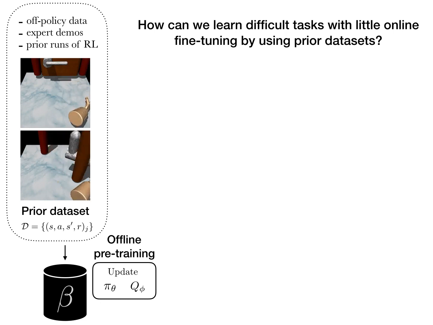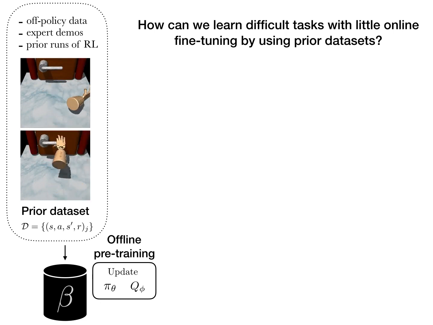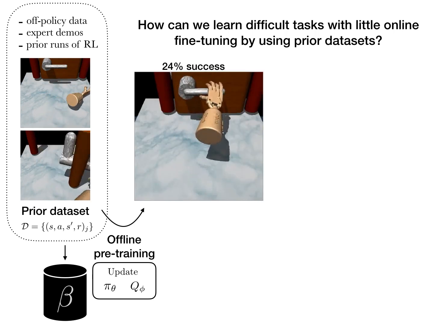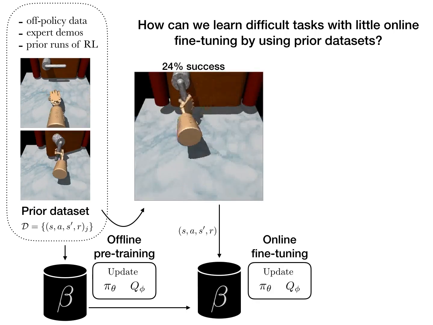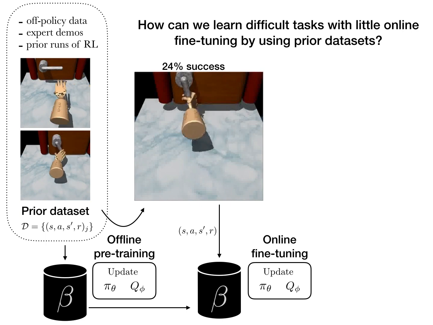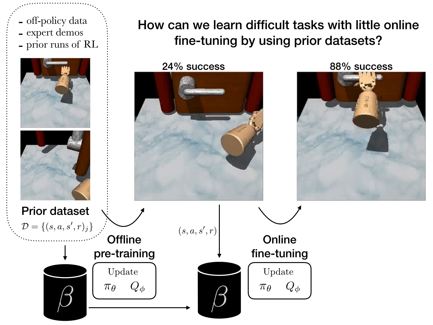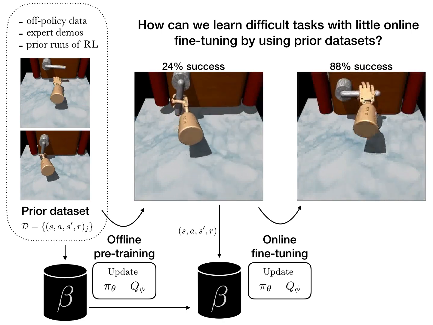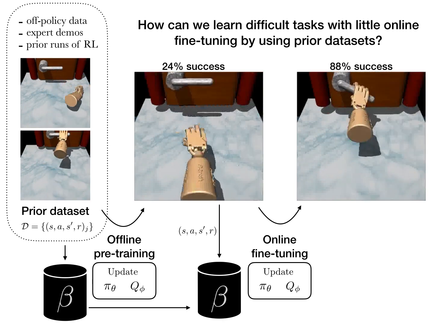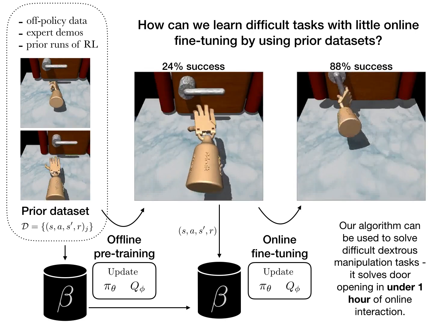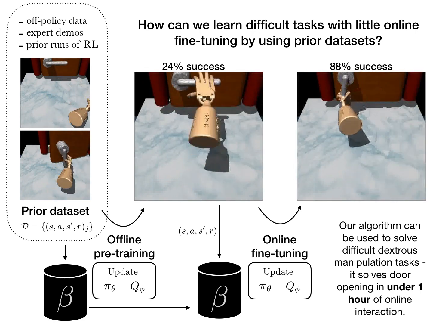Prior work has considered offline RL, which maximizes expected returns using the prior dataset but without online interaction, and this may solve the task partially. But often, online fine-tuning is required to truly master the task. We will show that our algorithm can be used to solve these difficult dexterous manipulation tasks very sample efficiently. It solves this door opening task in under 1 hour of online interaction.